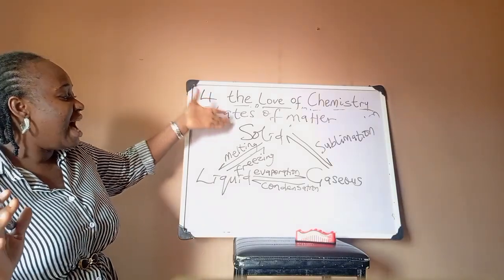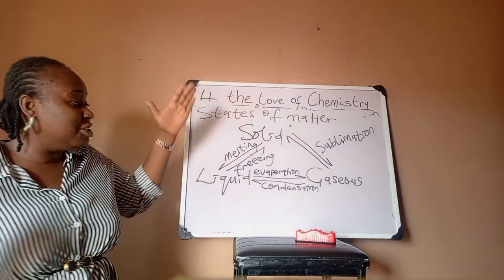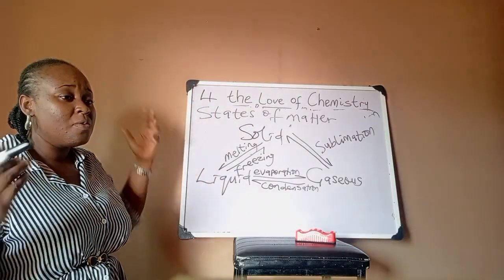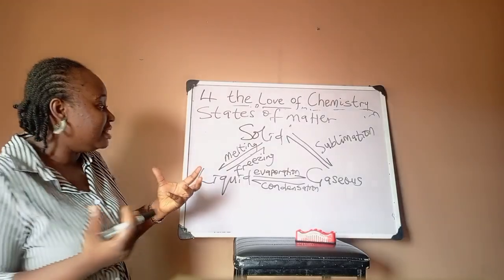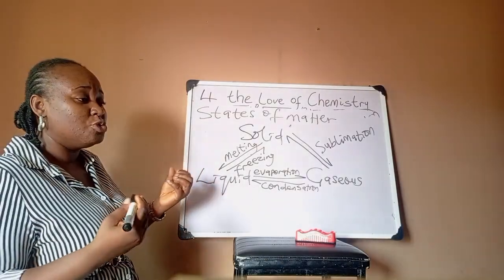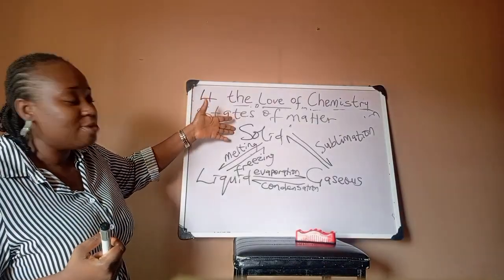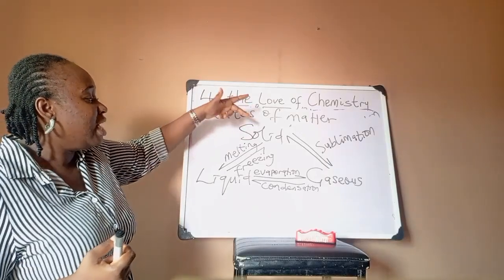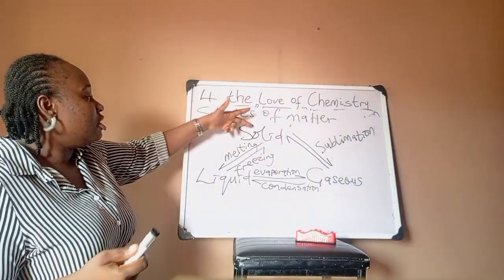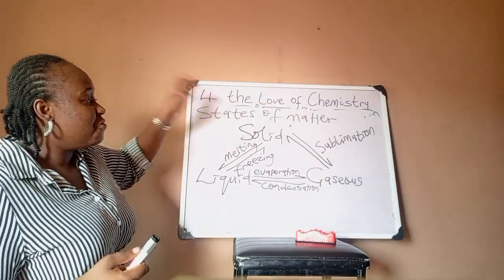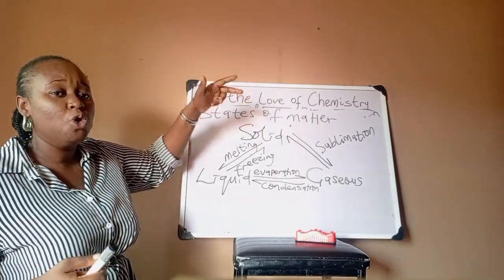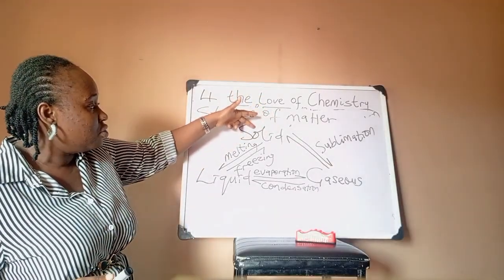When a solid has a higher kinetic energy, its particles begin to vibrate, and that vibration gets to a place in which the force of attraction between the solid particles is no longer as strong, such that the vibration force overcomes the force of attraction holding the particles of the solid together.